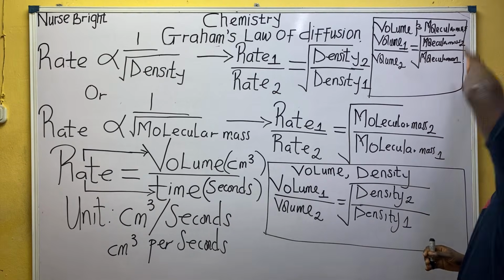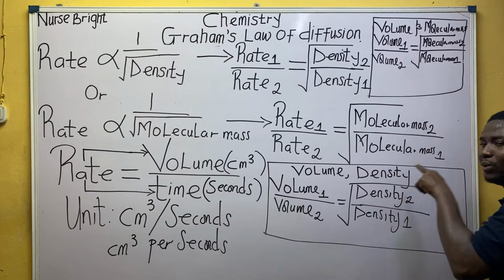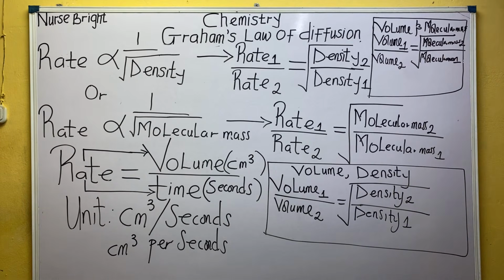So volume 1 over volume 2 is equal to the square root of what now? Molecular mass 2 over molecular mass 1. You can see the way volume is related with density, and the same volume is related with molecular mass. Class, is it making sense to us? This one I just said, does it make sense to us?